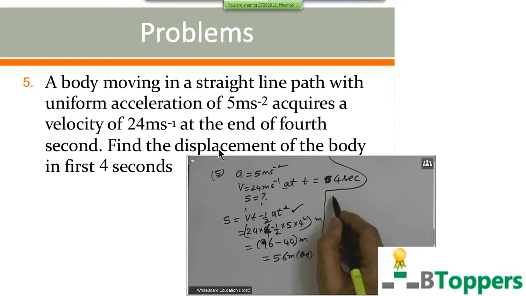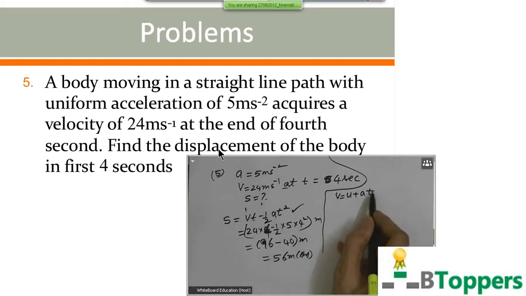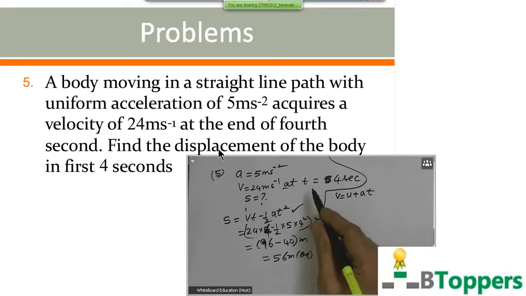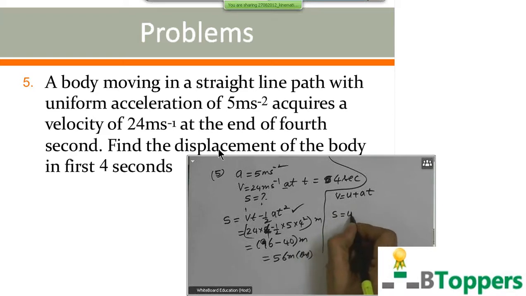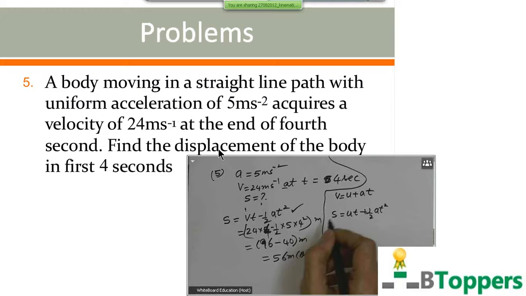So you can first use the equation v equal to u plus at to find the initial velocity of the body. Next, use the equation s equal to ut plus half at square to find the displacement of the body. If you want to copy the solution, you can take a pause and copy the solution. Otherwise, look at the next problem.